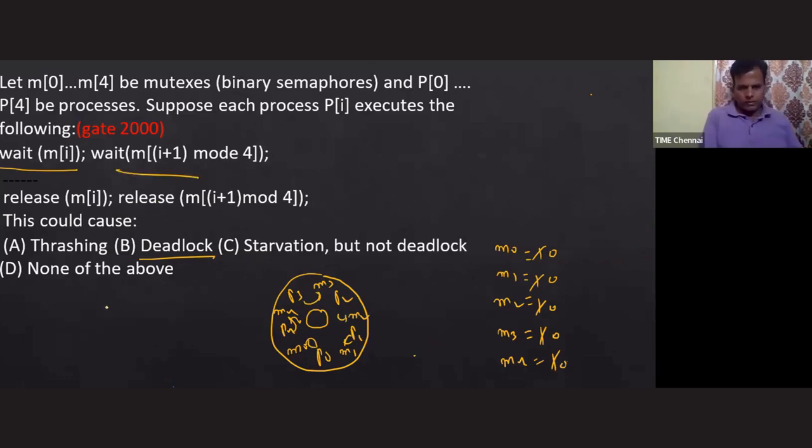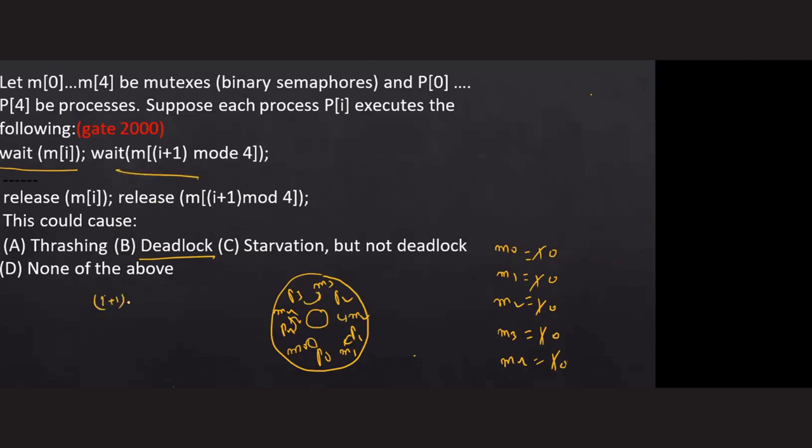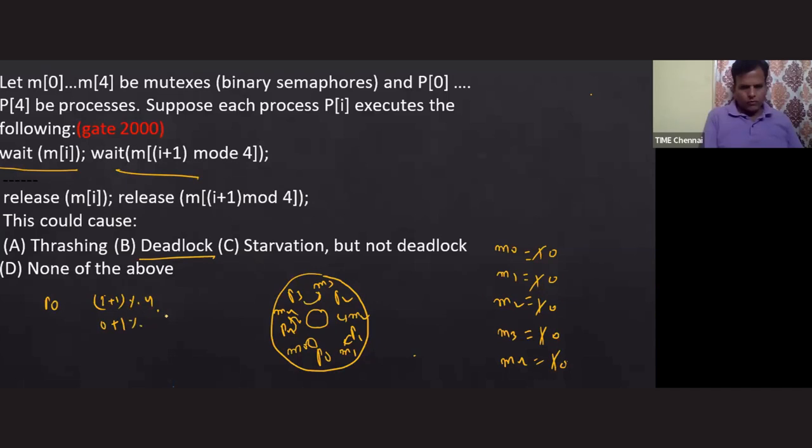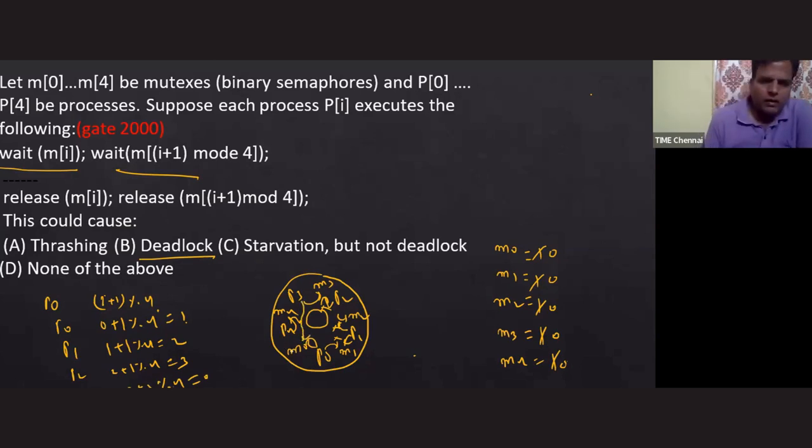Next, everyone is trying for this one. 0 plus 1 mod 4 equals 1. So P0 is trying for M1, which is not available, so it blocks. P1: 1 plus 1 mod 4 equals 2. So P1 is trying for M2, which is not available, so it blocks. In the same way, P2: 2 plus 1 mod 4 equals 3, not available, block. P3: 3 plus 1 mod 4 equals 0. So P3 is trying for M0.